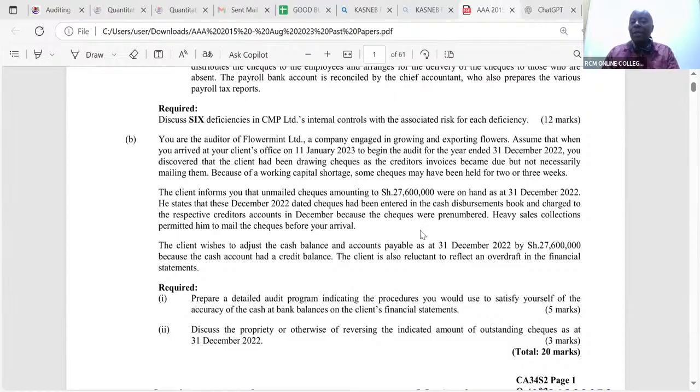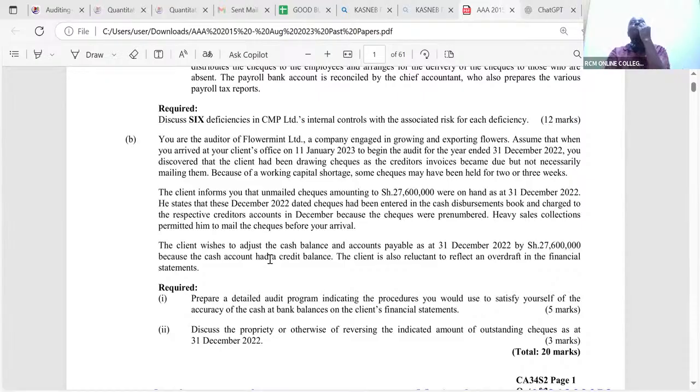Heavy sales collections permitted him to mail the checks before your arrival. There was a heavy sales collection, perhaps in 1 week. Once he saw that the money was now enough, he was able to mail these checks to the owners before you arrived. The client then wishes to adjust the cash balance and accounts payable as at 31st December 2022 by 27,600,000 because the cash account had a credit balance. The client is also reluctant to reflect an overdraft in the financial statements.